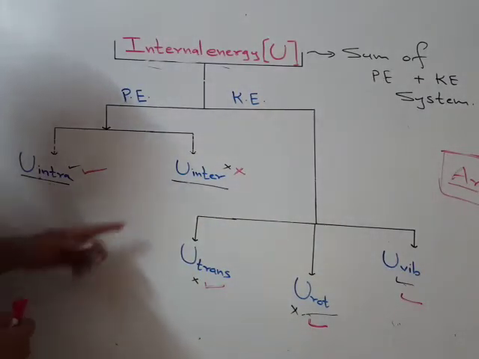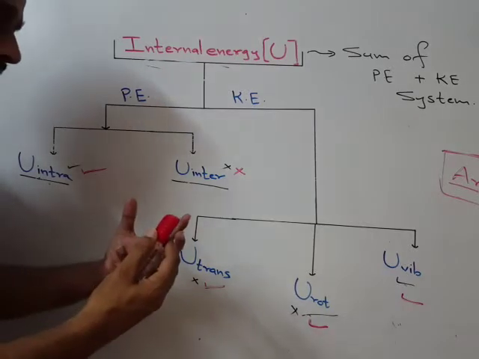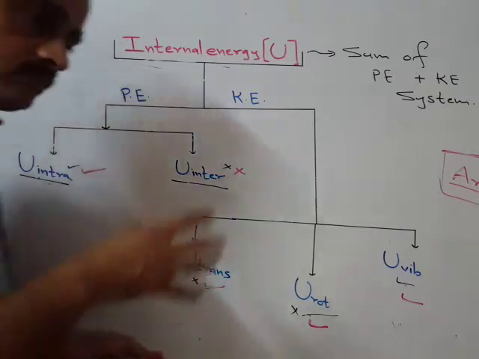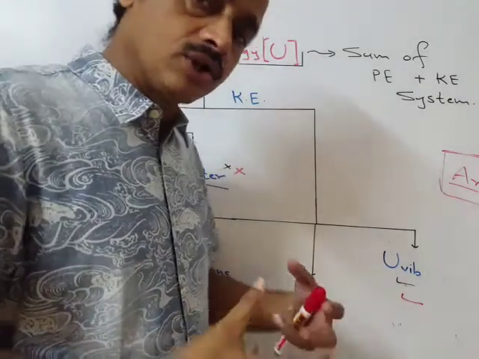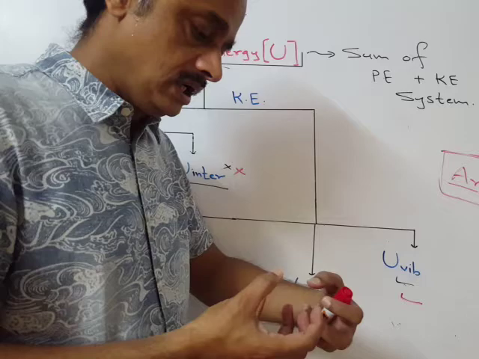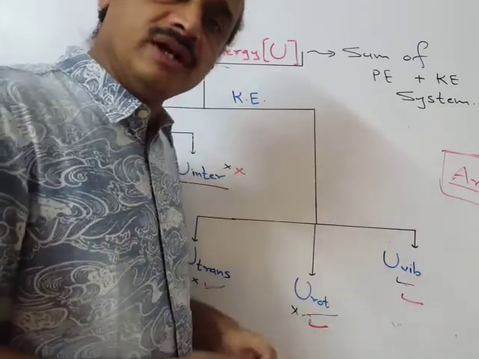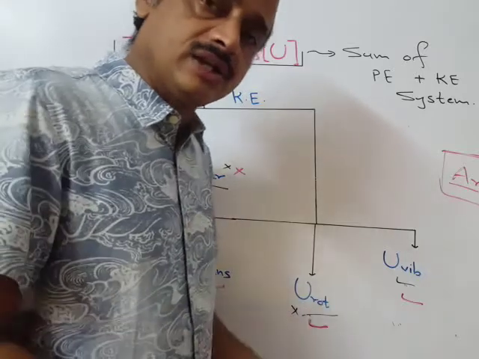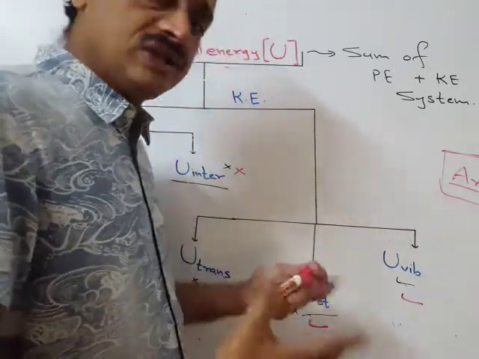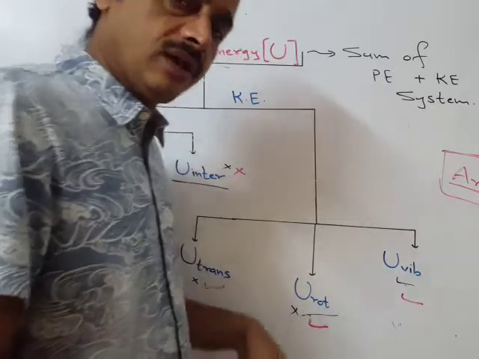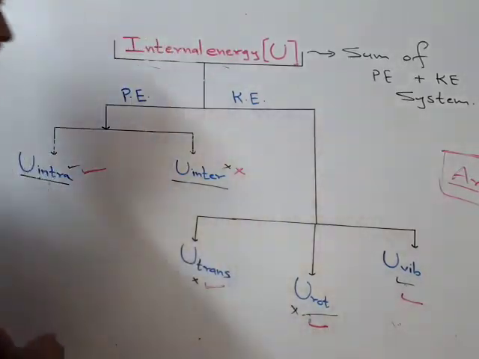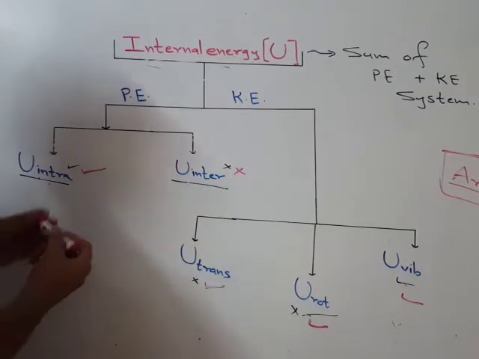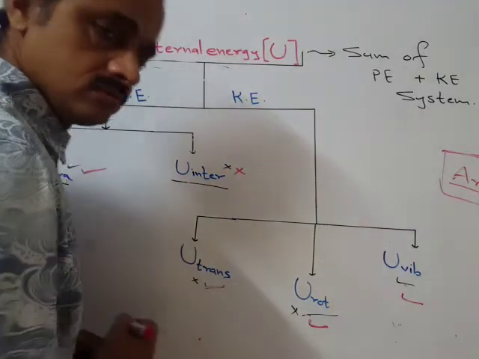Since it is gaseous, what about potential energy? If it is solid or liquid, then a certain amount of energy should be supplied to convert solid into liquid or liquid into gas. For gas it is negligible, so practically we say no. So intermolecular energy is not present in an argon gaseous system.